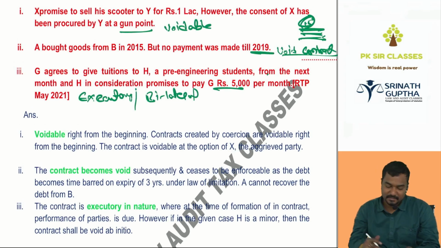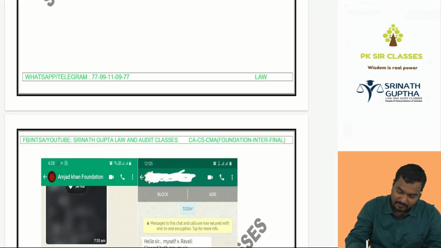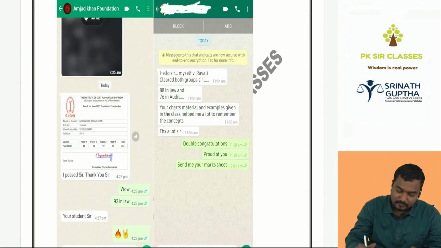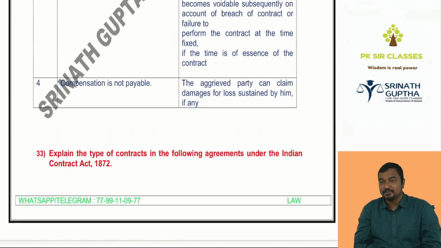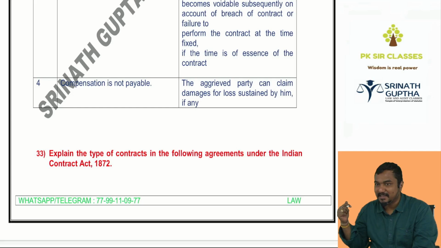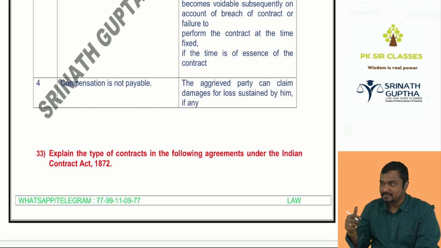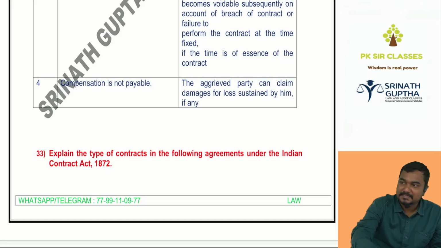Done. So with this we have finished chapter 1 of the Indian Contract Act. We have discussed nearly 33 questions into 2, around 50-60 questions. Do you think that something else will come in the exam beyond these questions? No chance at all. This is nothing but your question paper itself. From these 30 questions, 1 question will appear in the exam hall. So remaining part we'll discuss in the next class.